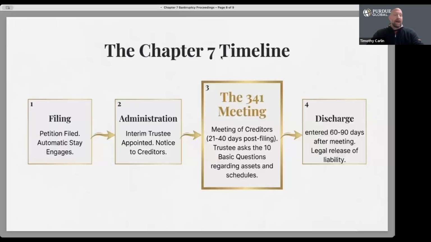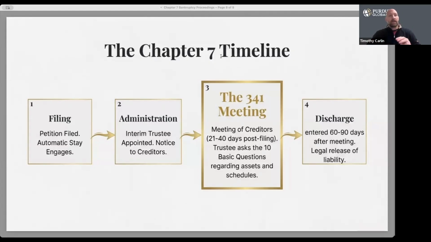Let's talk about the timeline for a Chapter 7 proceeding. There are four major phases. The first phase is filing, where the petition is filed and the automatic stay begins immediately. Second is the administration. A trustee is appointed and creditors receive notice so that the administration of the proceeding can begin.